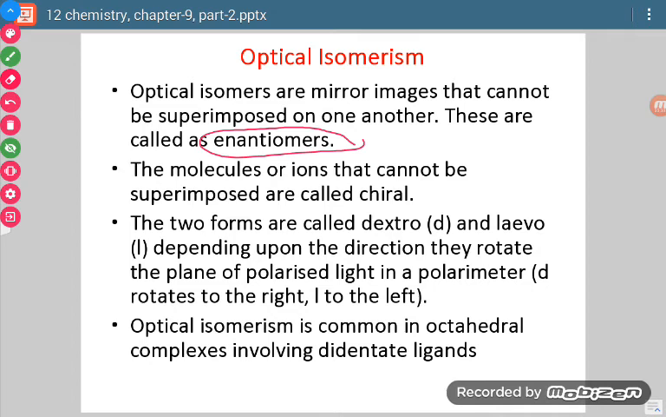The molecules or ions that cannot be superimposed are called chiral. So this is another name given for them. The two forms are called dextro and levo. Dextro is denoted by a small d and levo is denoted by a small l, depending upon the direction in which they rotate the plane of polarized light in a polarimeter. Polarimeter is the instrument which is used for detection of which side the light has moved. Optical isomerism is common in octahedral complexes involving didentate ligands. Didentate means bidentate, having denticity value 2.